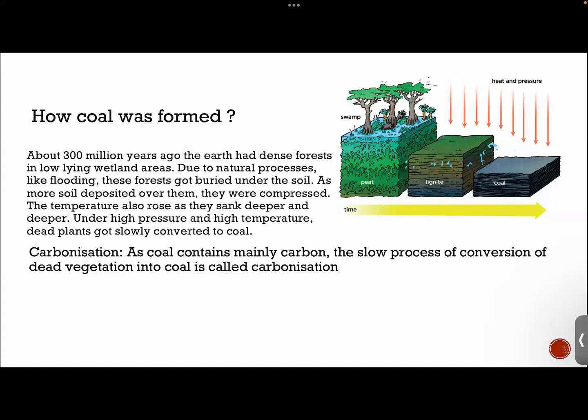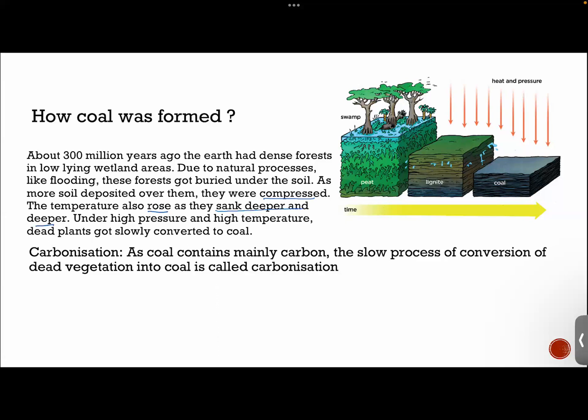As more and more soil got deposited over them, they were compressed and submerged under different layers. Due to that, they were exposed to a tremendous amount of pressure. When exposed to pressure, it's obvious the temperature will also be higher there, so the temperature also rose as they sank deeper and deeper.